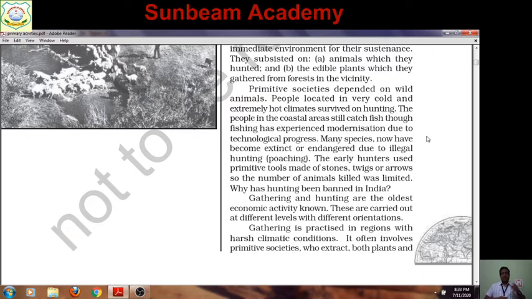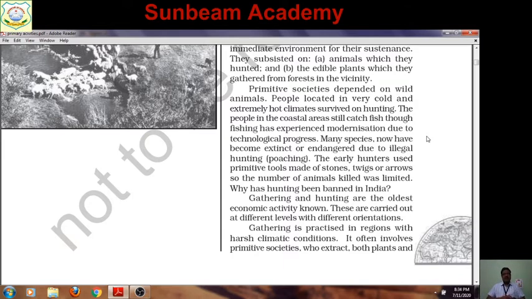Because of this, many species have become extinct or are at the verge of extinction, called endangered species. The early hunters used primitive tools made of stones, wooden twigs, and arrows, so the number of animals killed was limited. But after using guns for this purpose, what happens? Yes, lots of animals are killed at a time.